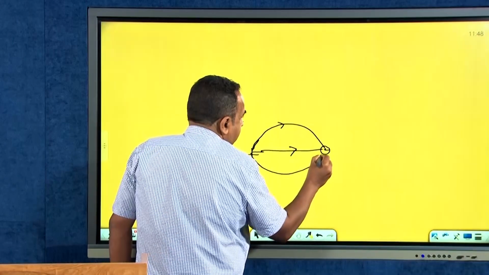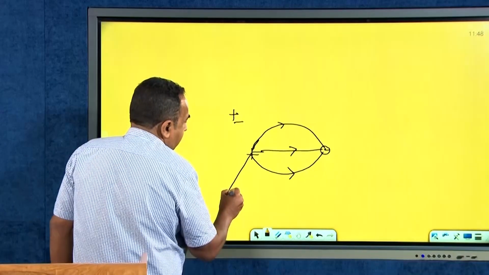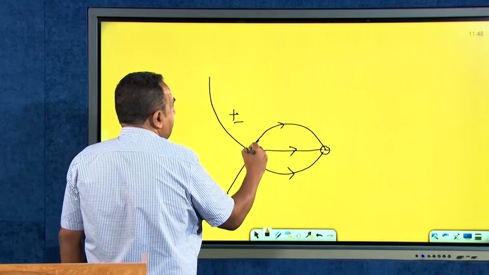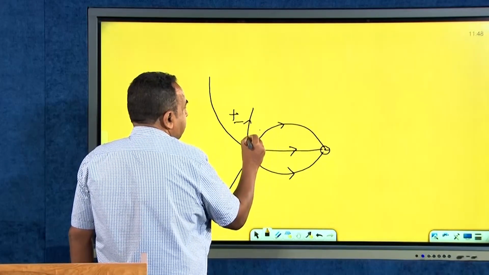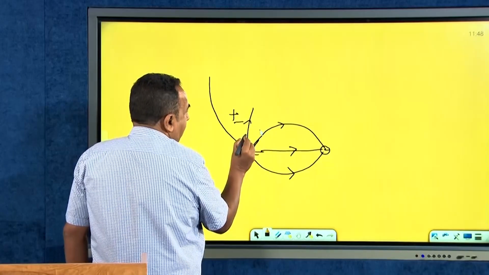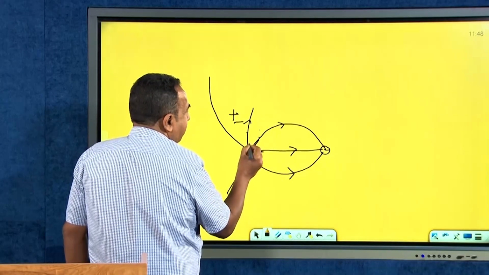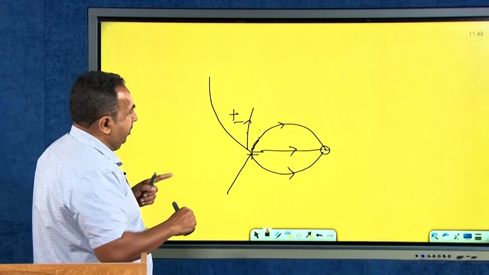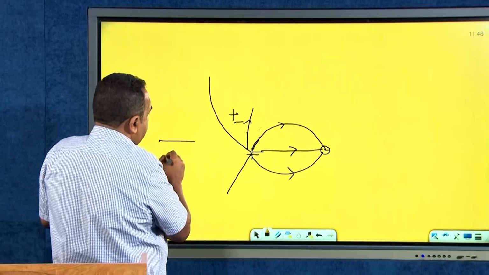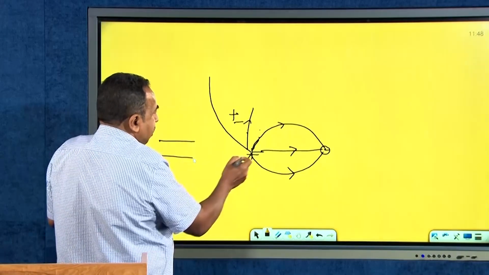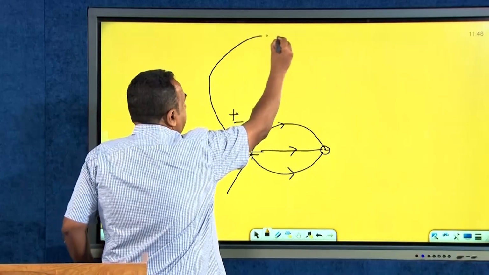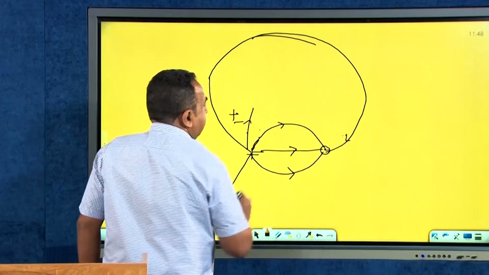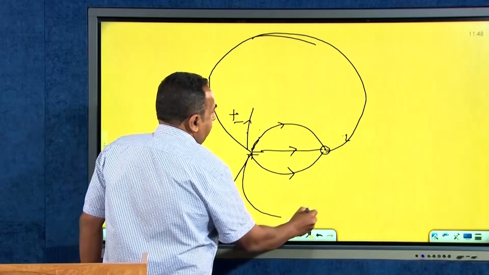Similarly, you have lines from the positive charge here also. If it is like this or like this, it will be going up because these are all positive lines emerging from the positive charge. Therefore, this line and this line will be repelling each other. Those two nearby lines will be repelling each other, and that repulsion will result in a line something like this. This has to end on a negative charge. Therefore, it will be moving like this.